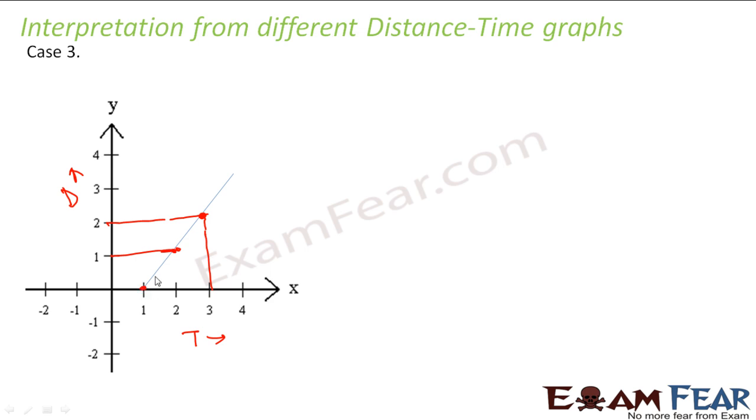But what does this show? This line starts from here. What happens from this point to this point, that is, when the time increases from 0 to 1 hour? In the first 1 hour, there is no movement of the object. So this is 0, and this is how the graph looks. That means the object is at rest for the first 1 hour.